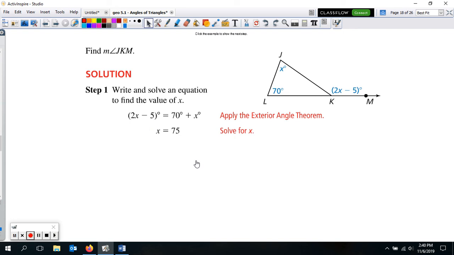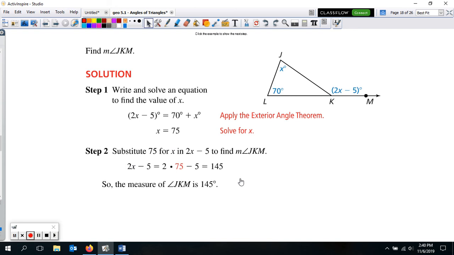And so that means x would be 75 once you do solve it. If you subtract the x, bring that over here, add the 5, it's 75. And now we plug in 75 right here, so 2 times 75 minus 5 would give us our answer. Substitute it in, and it gives us 145 degrees for this exterior angle.